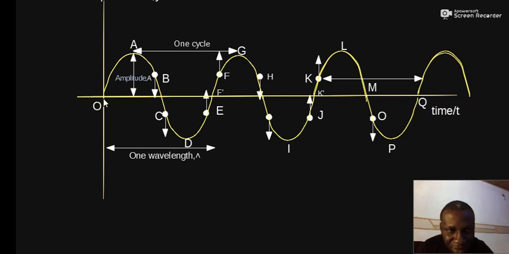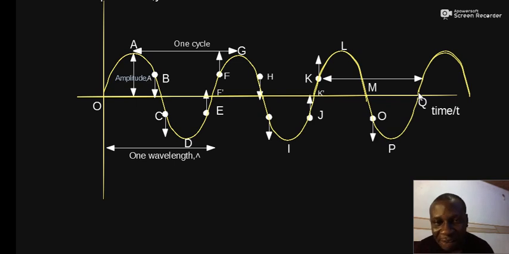Let's do the count. From here to here is half, another half, that's 1 wavelength, half, another half, that's 2 wavelengths, half, another half, that's 3 wavelengths, which means 3 circles, and that also means 3 periods. 3 wavelengths, 3 periods, 3 circles between O and Q. That means O and Q are exactly in phase, but they are not successive.